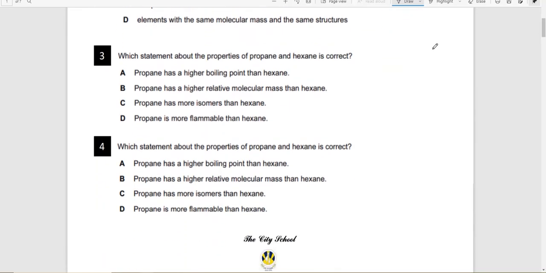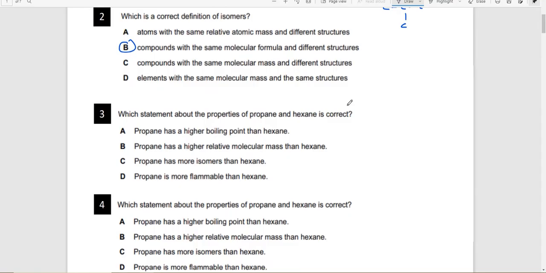This statement about the properties of propane and hexane is correct. Propane has a higher boiling point than hexane. That's not true. Hexane has a higher boiling point. It has 6 carbon atoms, and propane has 3 carbon atoms. Propane does not have a higher relative molecular mass.